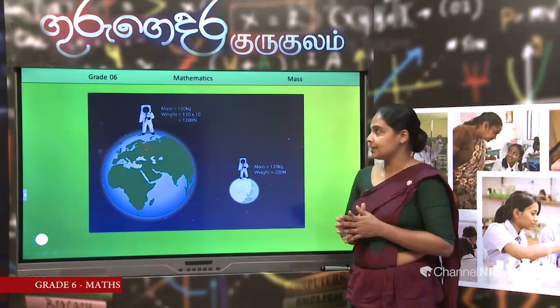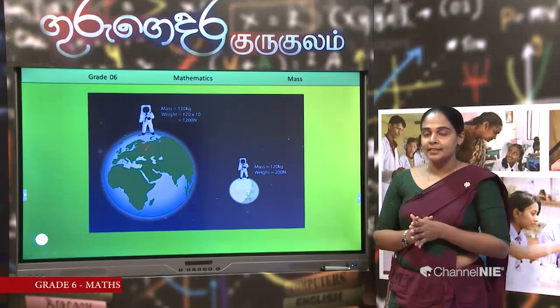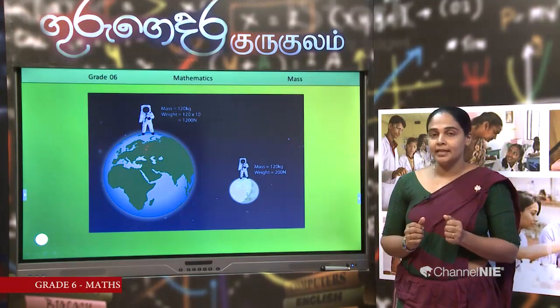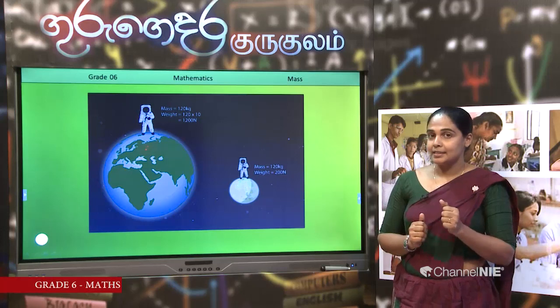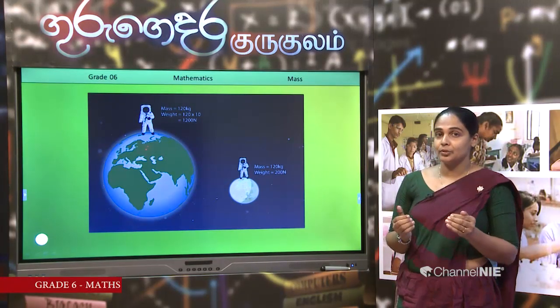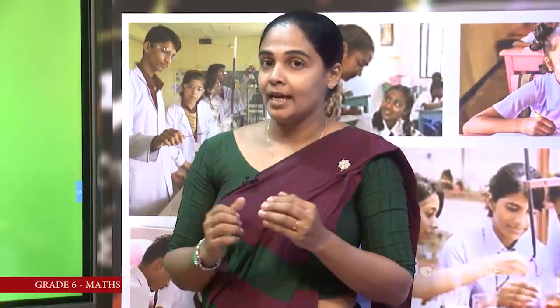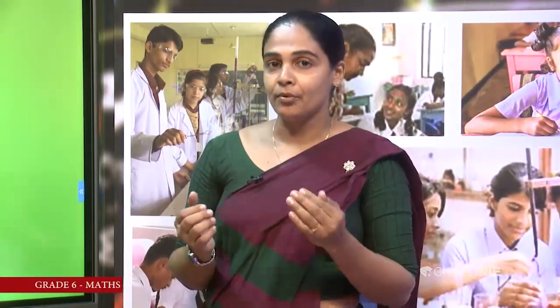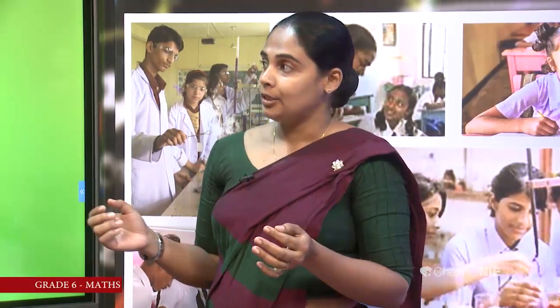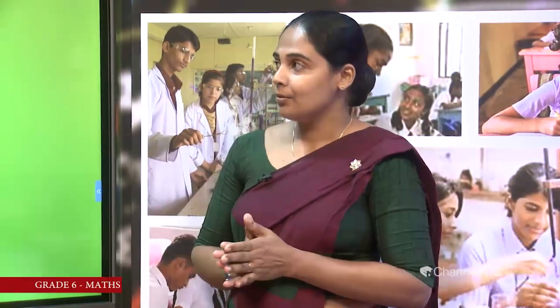My dear kids, there is a method to calculate weight, but it is a science lesson, so you can ask your science teacher. But now we know the difference between mass and weight. If you want more information, you can search the internet or refer to your science textbook. Okay. Now, we have to work with mass.